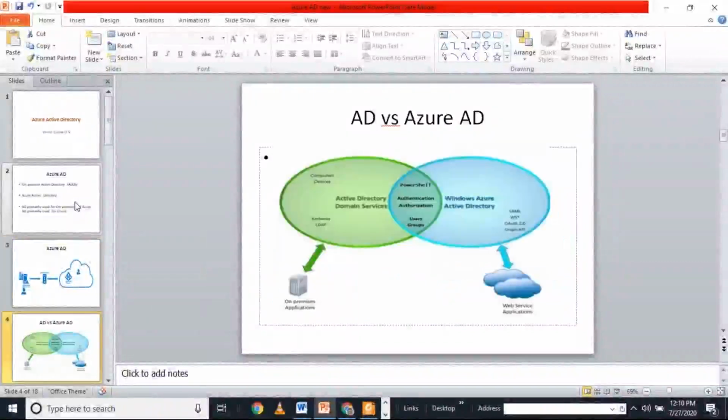On-premise Active Directory uses the LDAP protocol, and it uses the Kerberos protocol for authentication, and it supports group policy and organizational units. But the cloud-based Active Directory uses SAML, WS-Federation and similar authentication protocols, and it uses a flat directory structure. It does not support organizational units. So these are the differences.